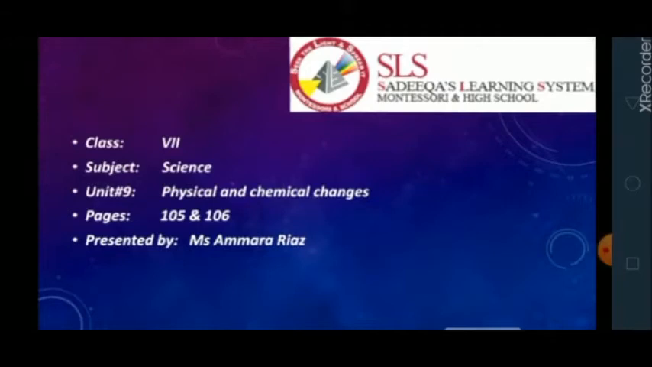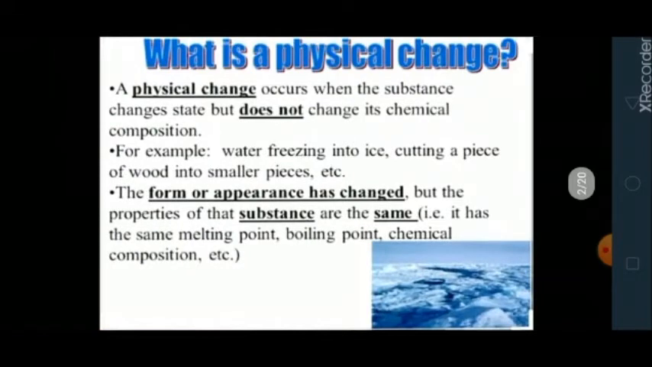I am your science teacher, and the unit we are going to learn today is Unit number 9, Physical and Chemical Changes of class 7th, starting from page number 105. Dear students, in science the two main types of changes are physical and chemical change. Today we are going to discuss physical change in detail.